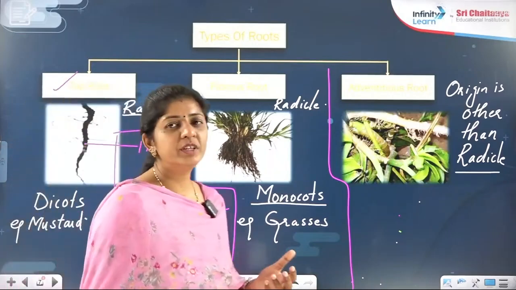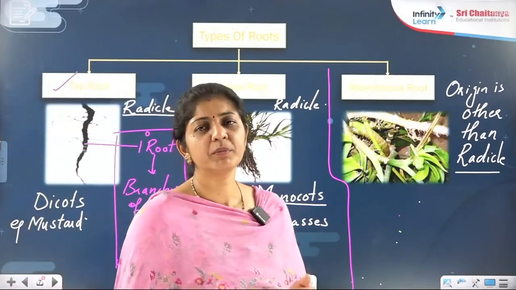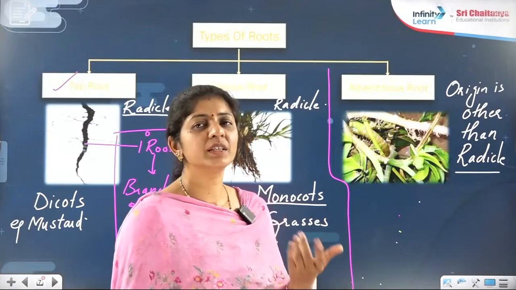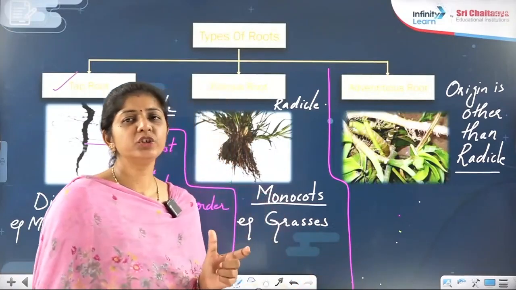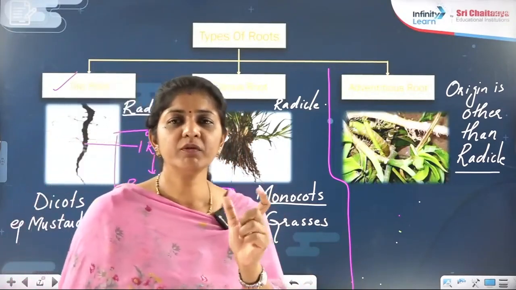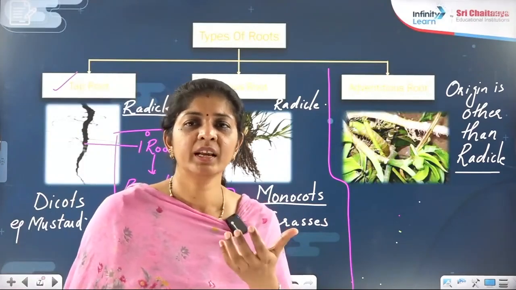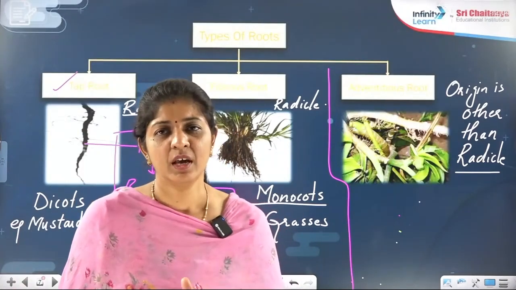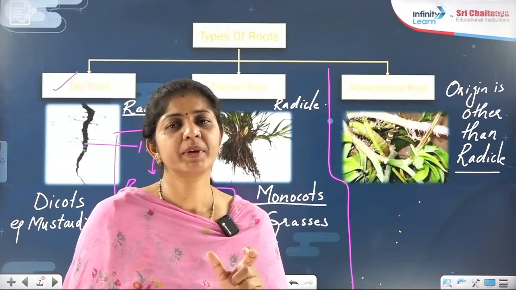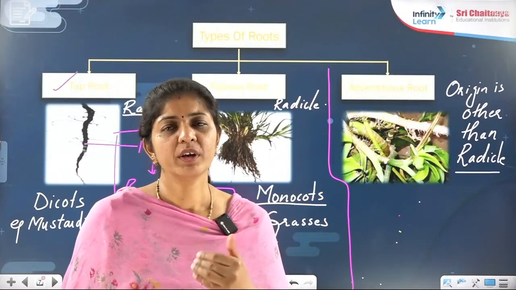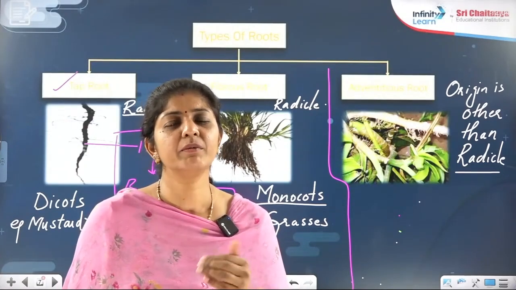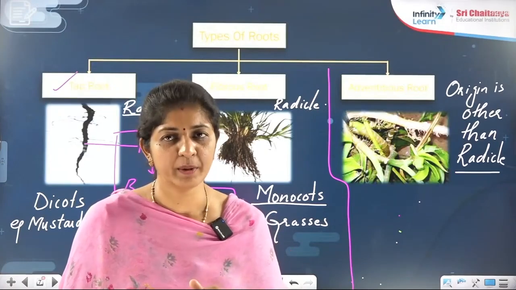They don't have origin from the radicle at all from the beginning. They are coming from a part other than the radicle. See, the word adventitious, when used in the full chapter, means other than its basic origin. Here we are talking about roots. What is the basic origin? Radicle. So if it originates other than the radicle, it becomes an adventitious root, right?